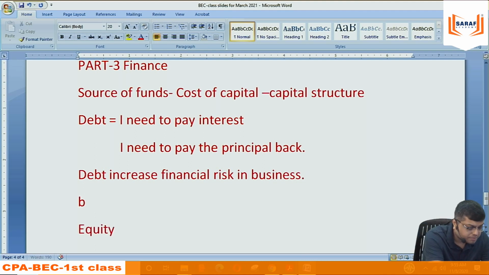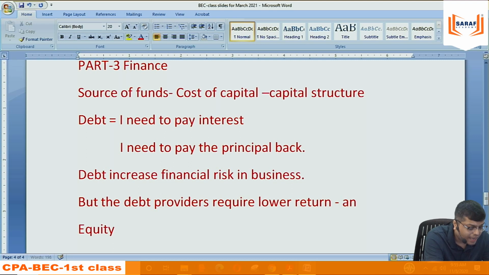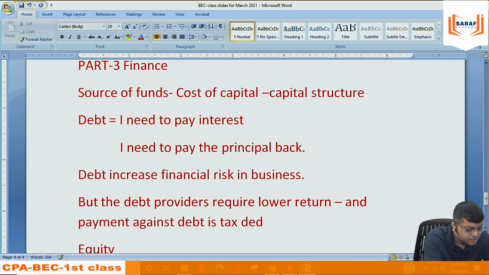But the debt providers require lower return, and payment against debt is tax deductible.